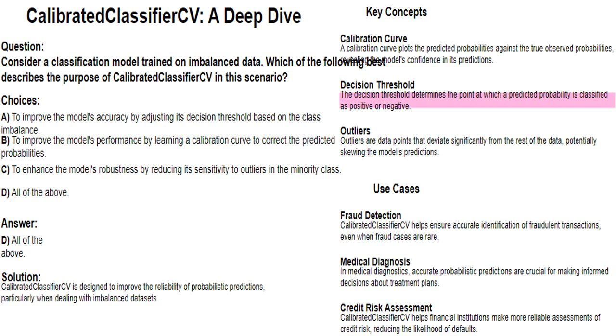The decision threshold determines the point at which a predicted probability is classified as positive or negative. Suppose you have a model that predicts the probability of a loan defaulting. A decision threshold of 0.5 would classify loans with a predicted default probability above 0.5 as high risk, and those below 0.5 as low risk. Adjusting the decision threshold could be necessary based on the specific risk tolerance and objectives of the lending institution.